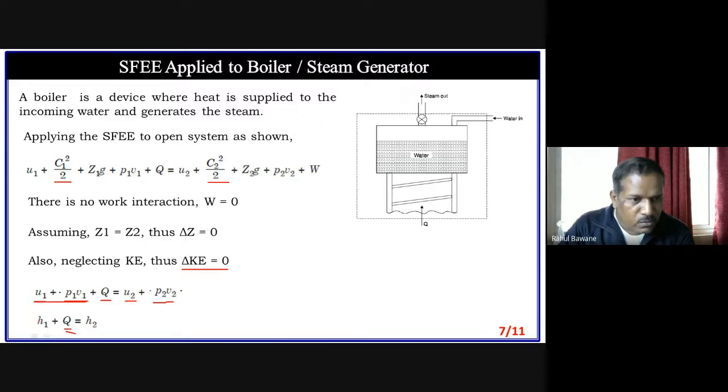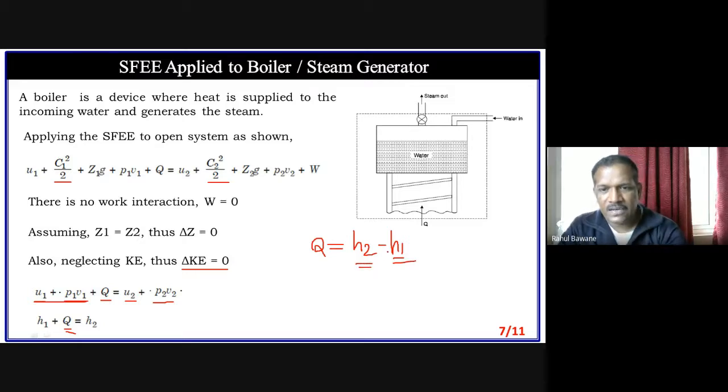If I shift this H1 to the other side, my equation will become Q is equal to H2 minus H1. What does it mean? Enthalpy at intake is less, enthalpy at outlet is higher.